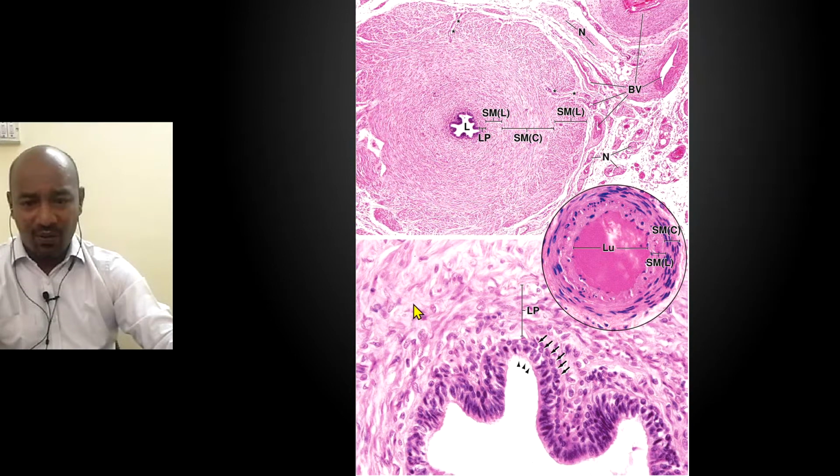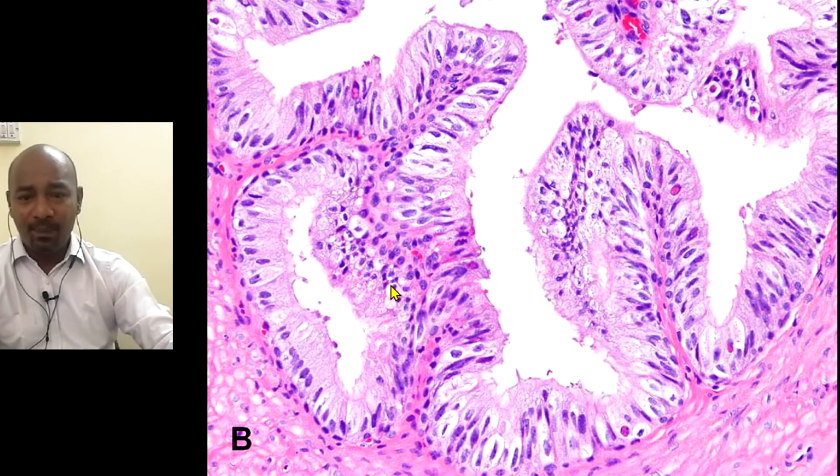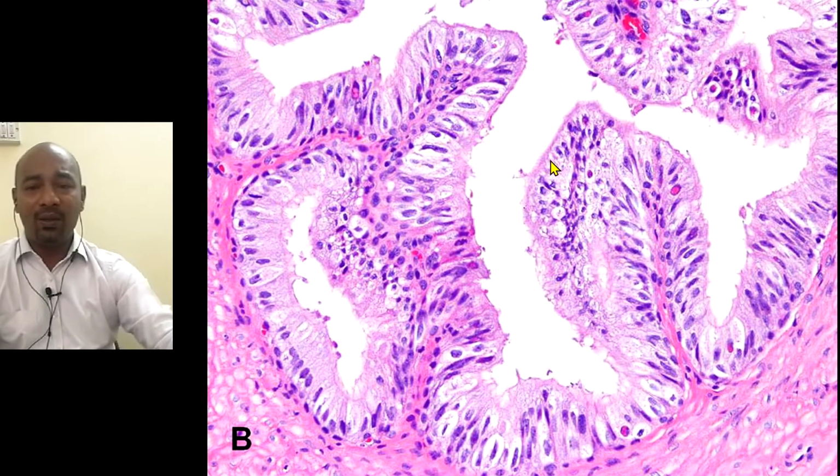You can see the round nuclei of basal cells, and on top of them there are columnar cells sitting, and you can see kind of like a brush border, but it is not actually a brush border. The top portion appears like a brush border, but it is essentially stereocilia that are present at the apical domains of the columnar cells. You can see the pseudostratified ciliated columnar appearance.